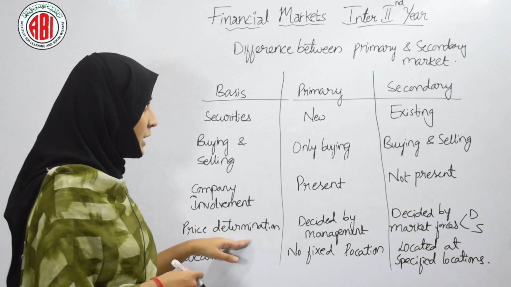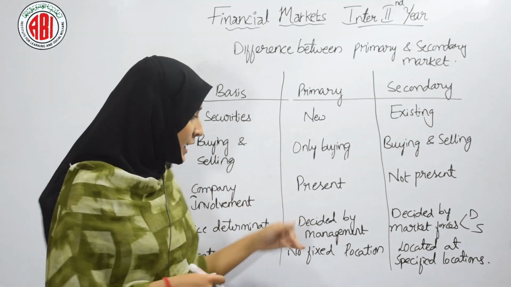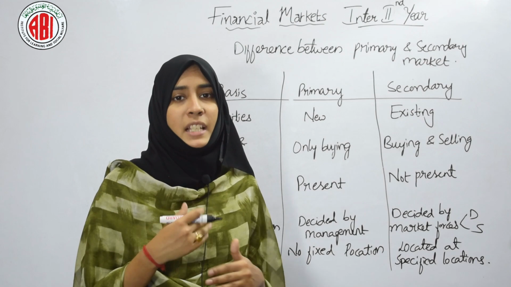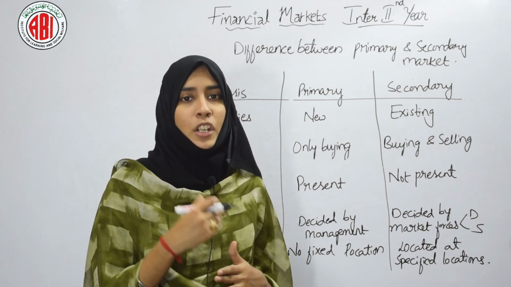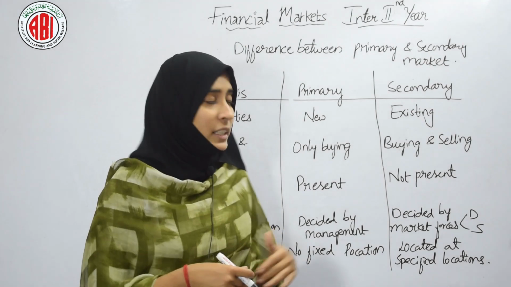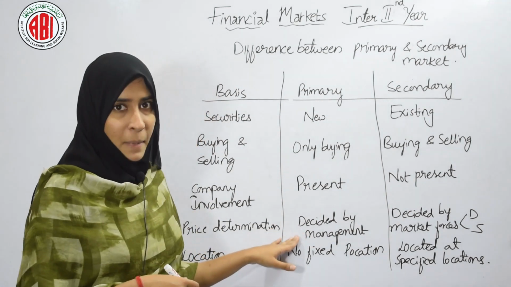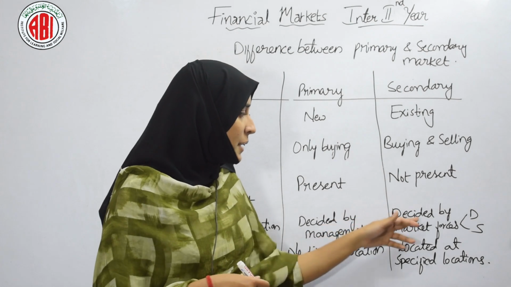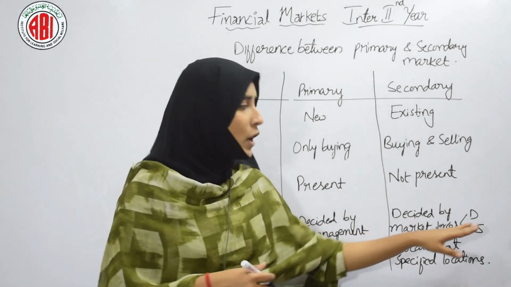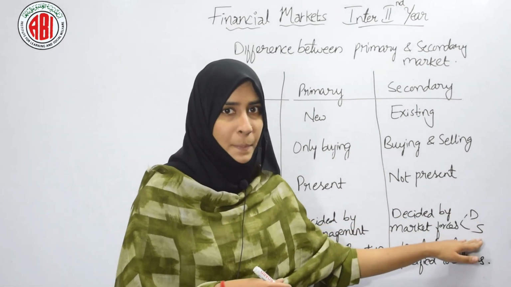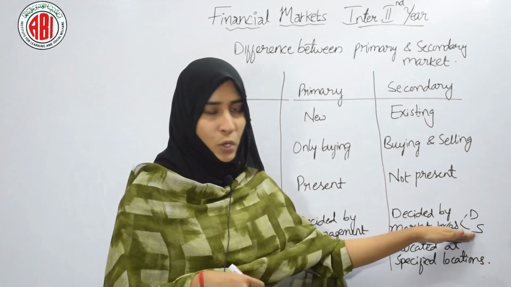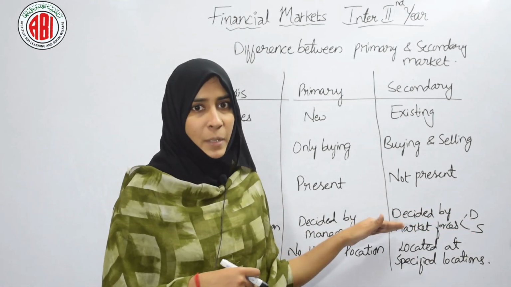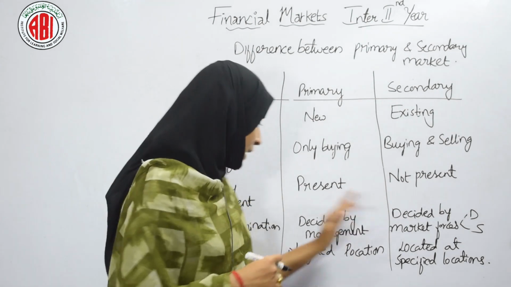Price determination. Under the primary market, the price will be decided by the management, because whenever they are issuing new shares or securities in the market, the price is decided by the management of the company. Under the secondary market, it is decided by market forces, that is, the demand and supply in the market. According to these forces, the price is determined.